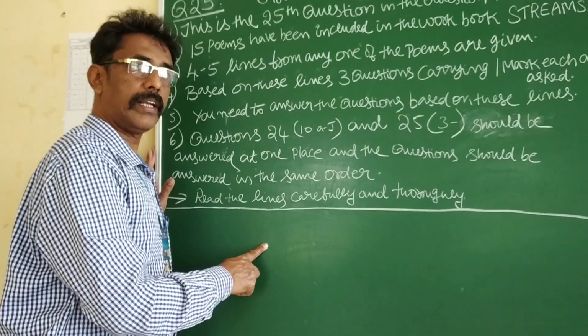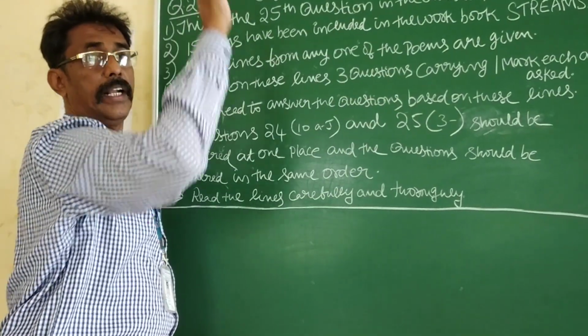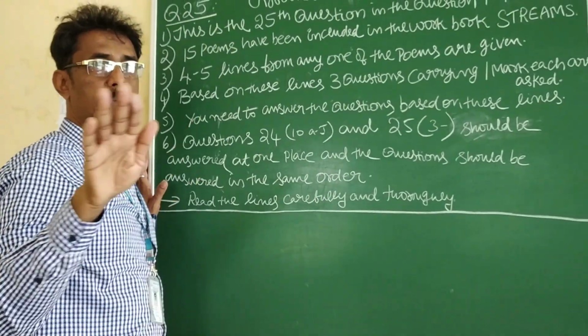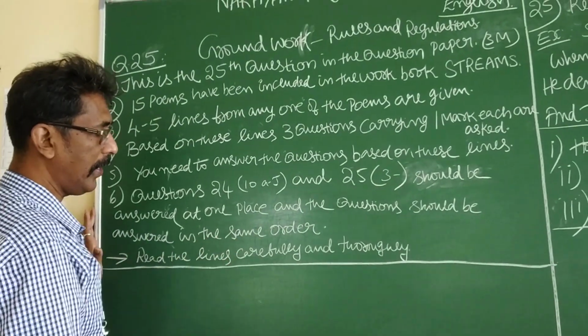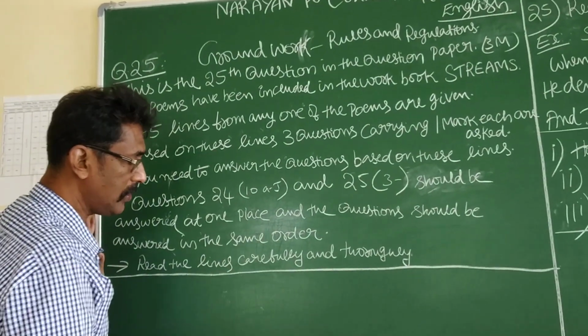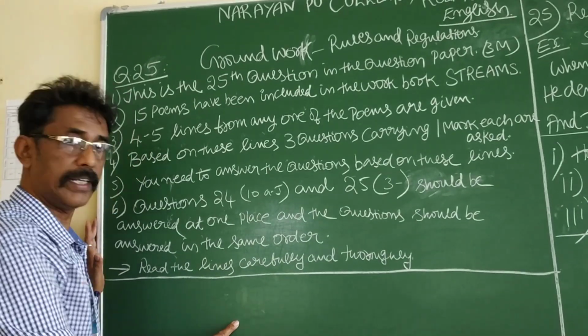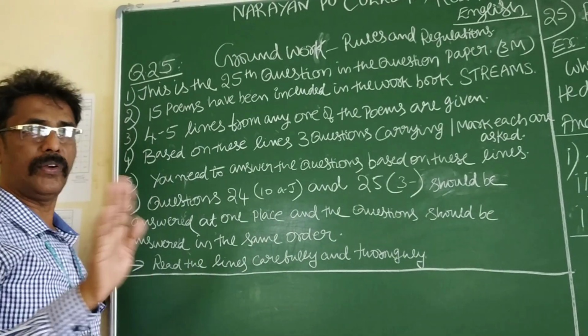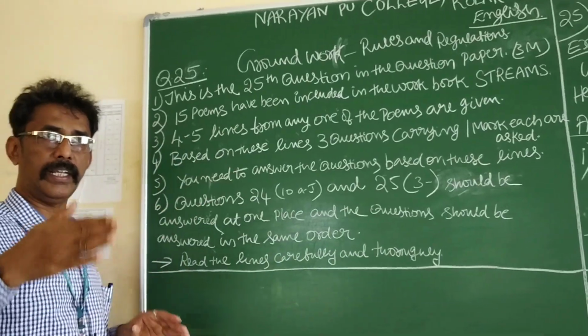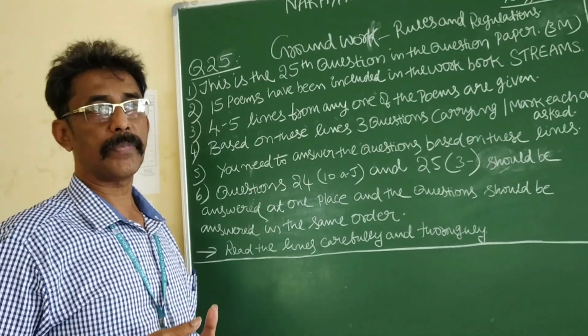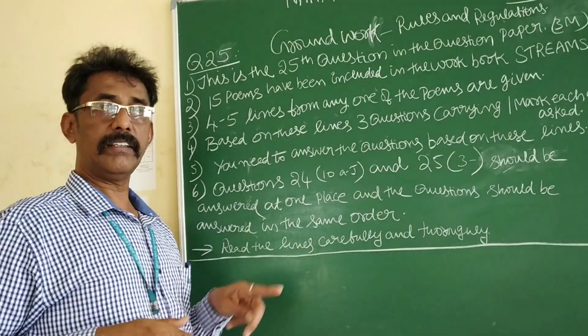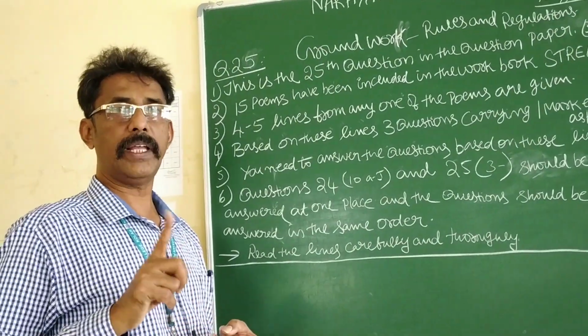Writing one answer here, writing the next answer after writing so many answers, that will not work. Answer in the same order: A, B, C, D. I will not write A, then C, then F. No. A, B, C, D, E, F. In this order, answers should be written. 1, 2, 3. In this order, answers should be written.